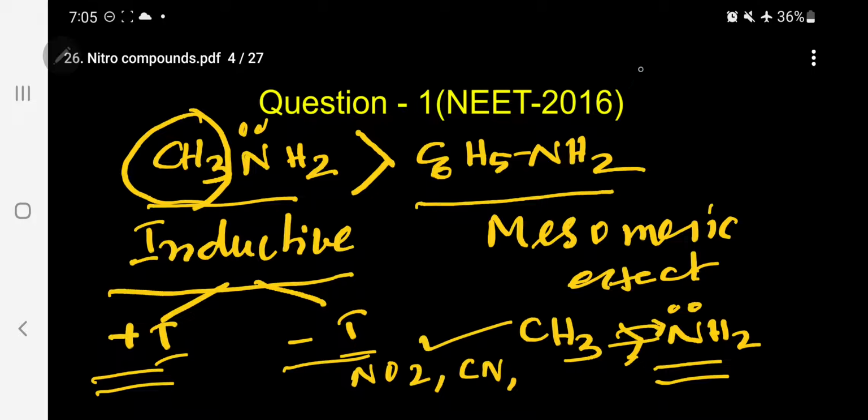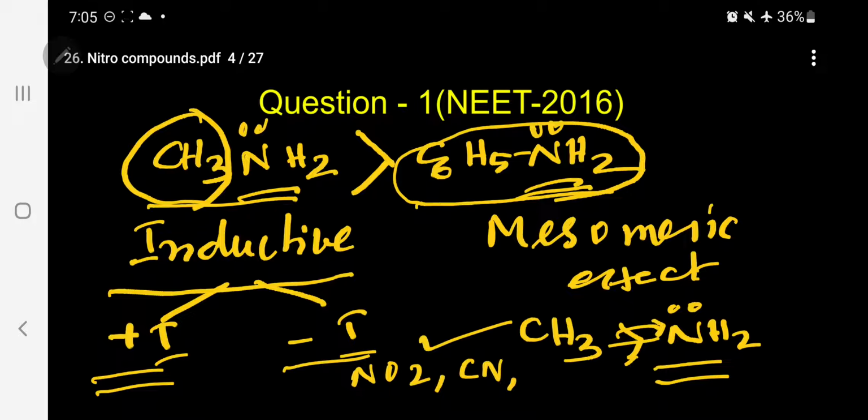Now coming to the aromatic ring, kindly follow, that is phenylamine, that is aniline. There is a ring, and there is the lone pair. So first you must know what a base is. A base is a substance which donates a lone pair of electrons. That means the nitrogen atom present in both cases is responsible, having a lone pair. It is donating the lone pair to the proton, so it is a base.